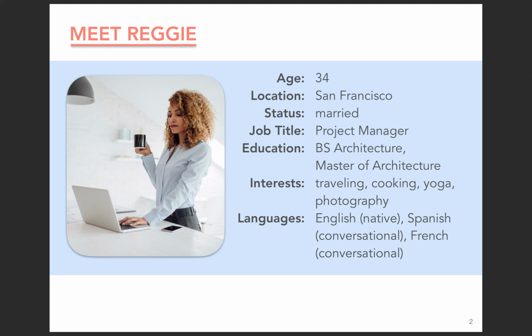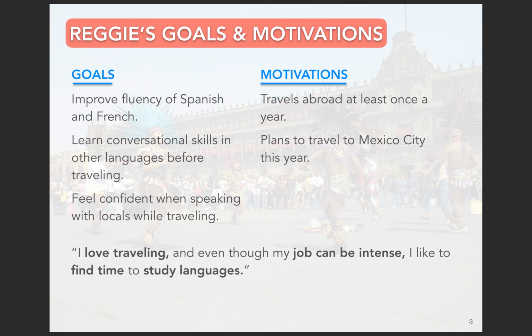She dreams of moving abroad with her husband, if ever given the opportunity. Reggie travels abroad regularly and is always looking for better ways to practice her language skills. This year, she's planning a trip to Mexico City. She hasn't practiced her Spanish in a while and is looking to improve her skills before her trip. She's planning to take a cooking class and wants to be able to speak with her classmates and instructor easily.